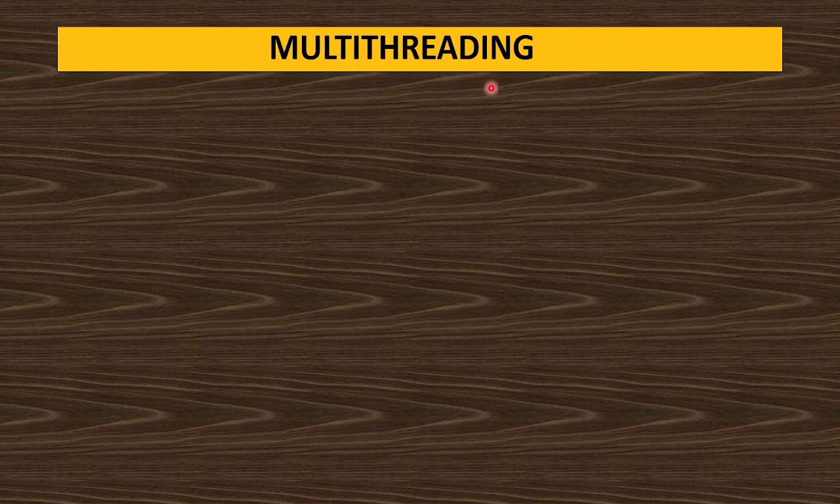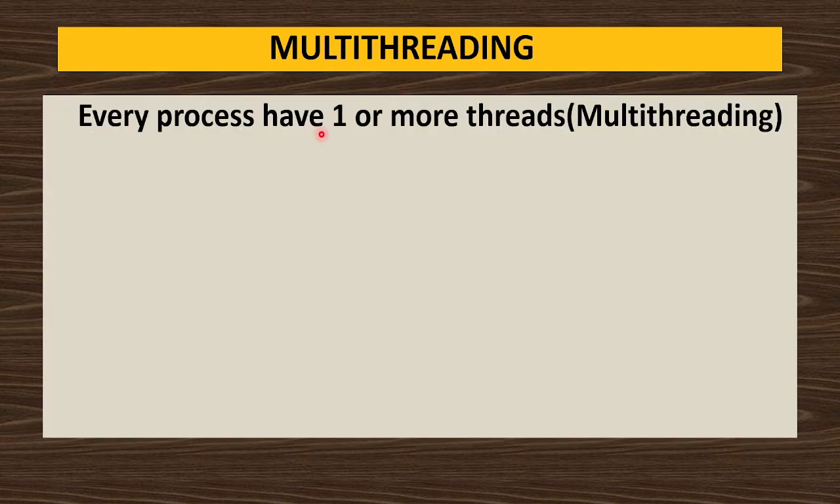Now we'll see what is multi-threading. Every process can have one or more threads. If there is only one thread, then it is called what? Single threading. If there is more than one thread present, then it is called multi-threading.